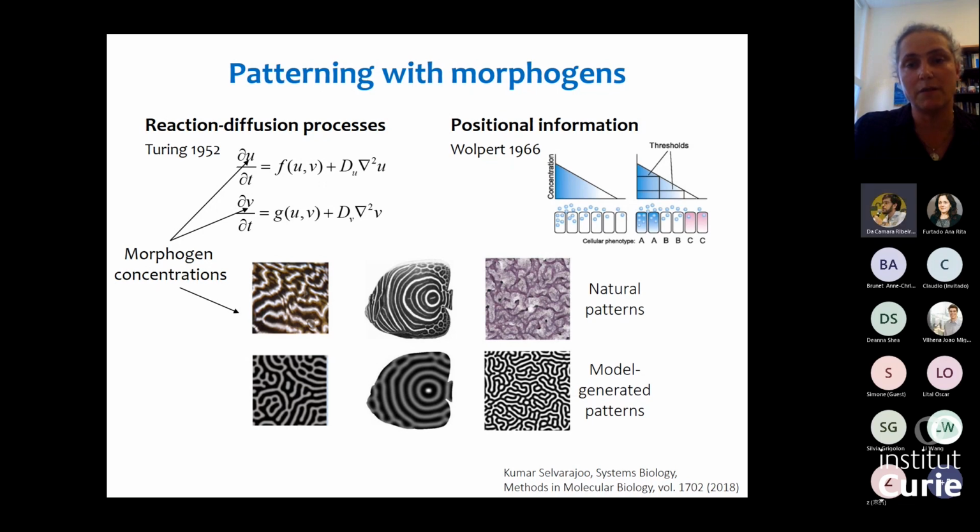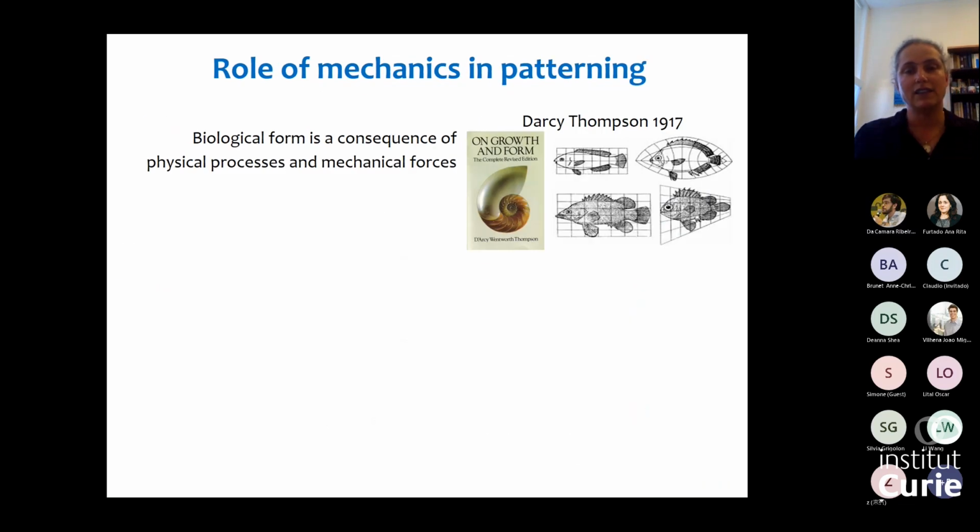So this focuses on the biochemical side of the patterning process, but in fact, it's becoming more and more appreciated that mechanics plays an active role in the patterning. So it not only follows the directions instilled by these genetic networks, but actually is an active part of the patterning process. So ultimately, morphogenesis is obviously mechanical processes. The tissue folds and deforms. So these are all mechanical processes.